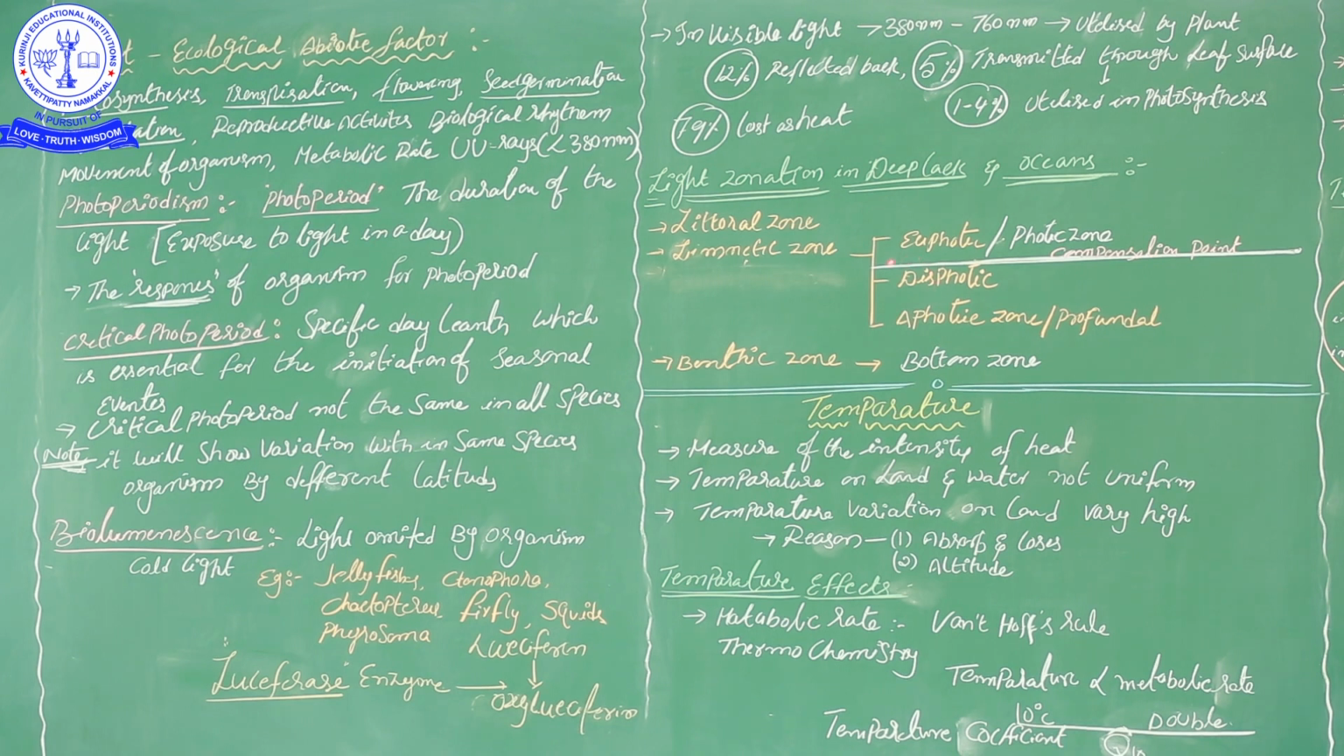Here one thing we should remember: between the euphotic and dysphotic zones there is one imaginary line. That imaginary line is the compensation point. Above the compensation point is the photic or euphotic zone. Below that is the dysphotic zone. Up to here maximum light will be penetrated, but here not all the light has penetrated. Then we come to the aphotic zone.